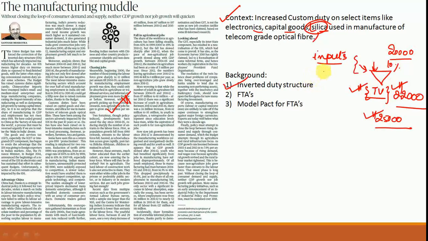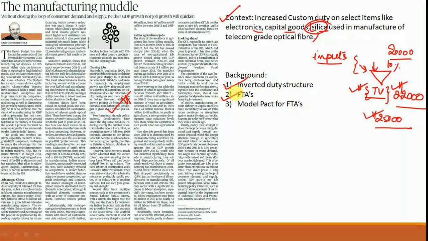In India at present there are a number of industries where there is an inverted duty structure. For example, it is there in the rubber industry, because the custom duty on rubber is higher than the custom duty on tires. Also, for example, seaweeds are attracting a duty of 10%, while the raw material, that is agar, which is required for forming seaweeds, attracts a duty of 30%. So these kinds of structures are there in the country. So this is indeed a major cause of concern, and this is something that has been analyzed here.